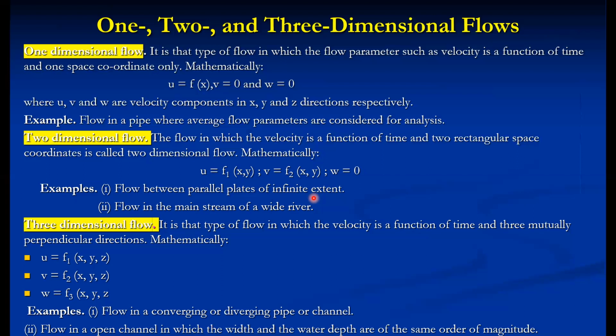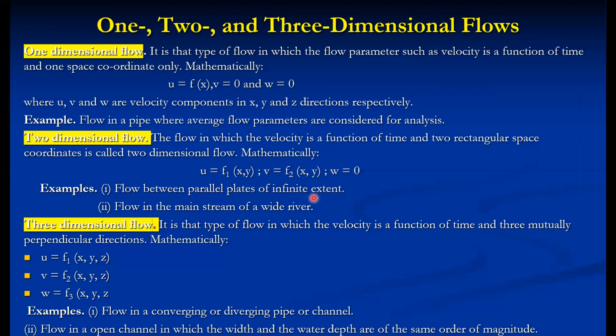But suppose the flow is through a very narrow open channel, where the depth is not more than 3-4 feet, and the surface is rough. In this case, there is movement of water along the vertical direction as well, that is the z direction. So these are some practical occurrences of one-dimensional, two-dimensional, and three-dimensional flow.